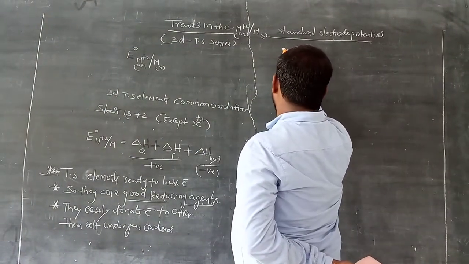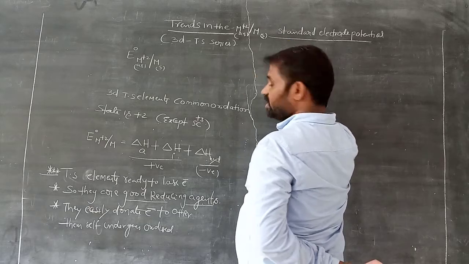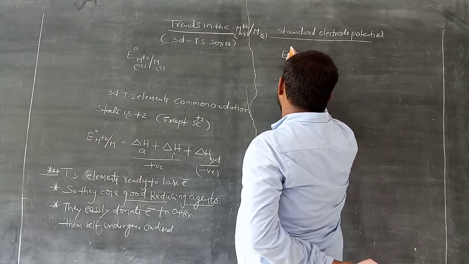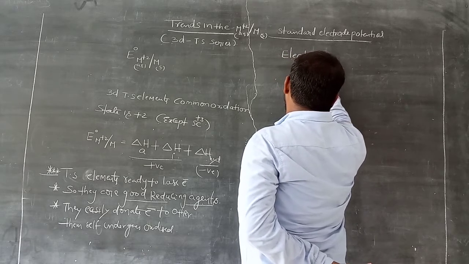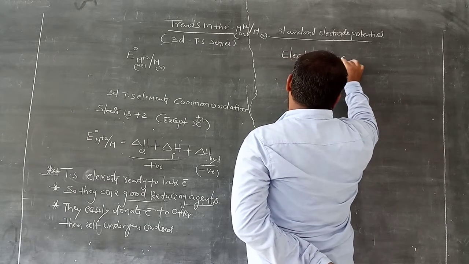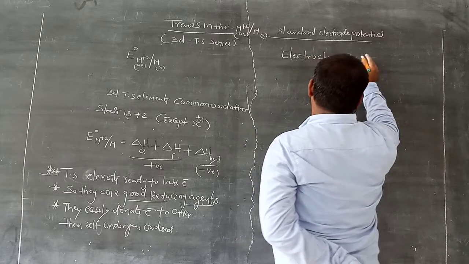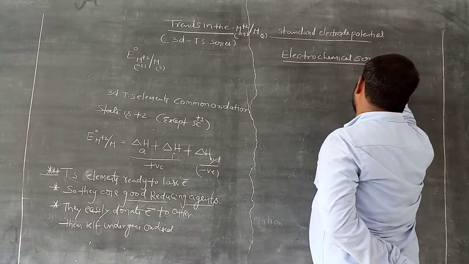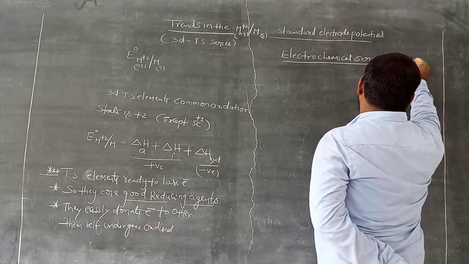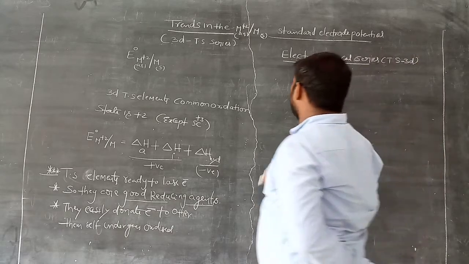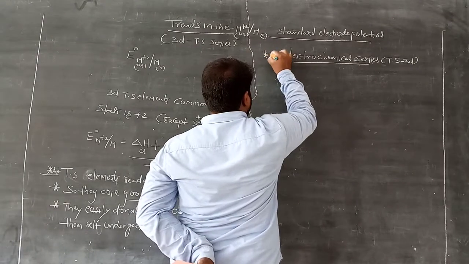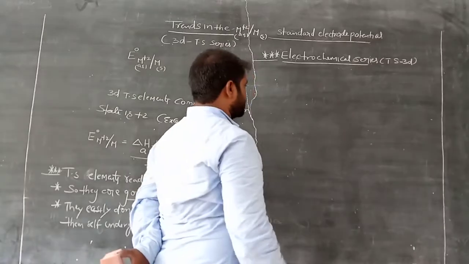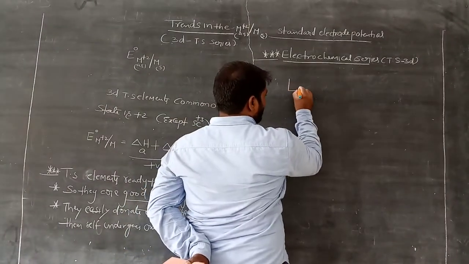Here, before going to remember this point, let us see the electrochemical series of the 3D transition elements. So very important. Electrochemical series means, lithium you know very well.